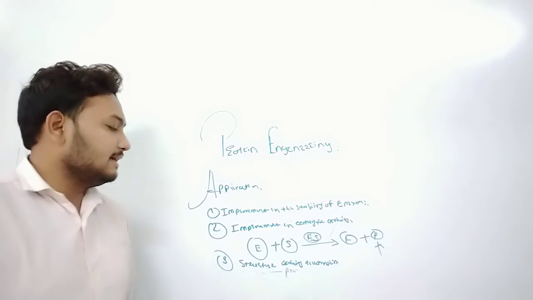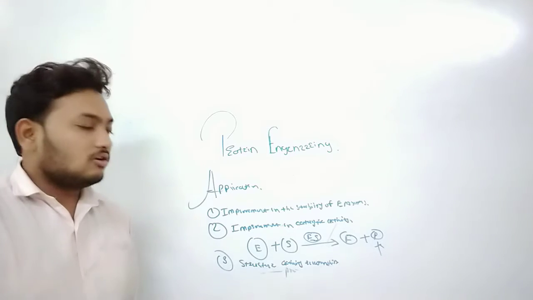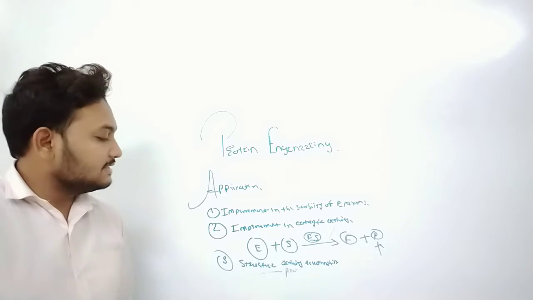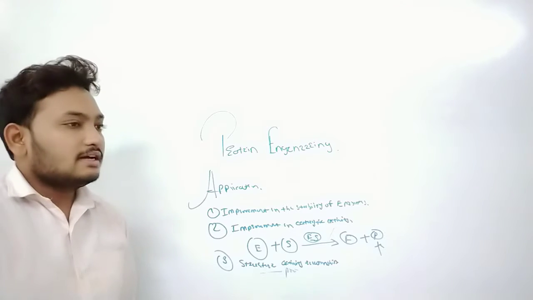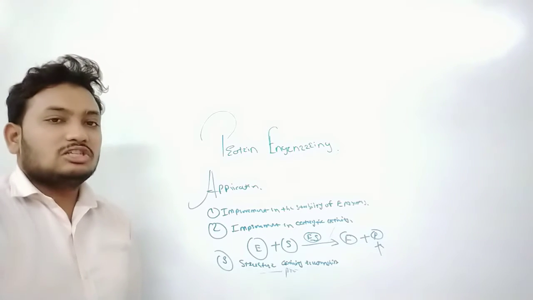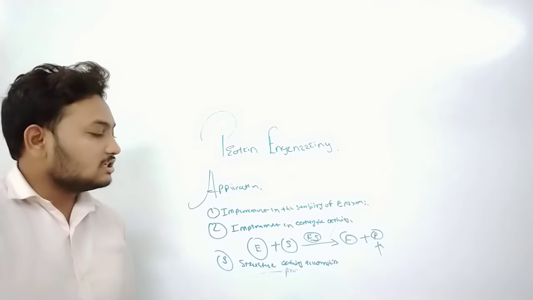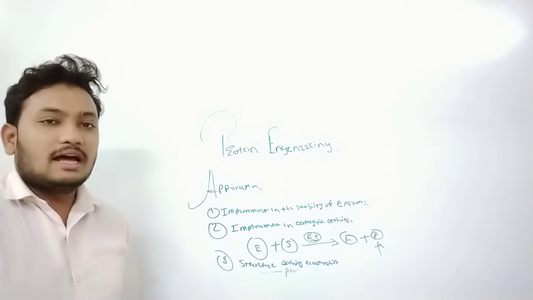Structure activity relationship. So we are already in the protein engineering technique, and the application is the structure activity relationship. In this we can understand the relationship between structure and activity.